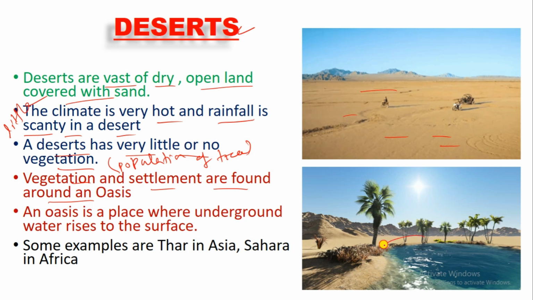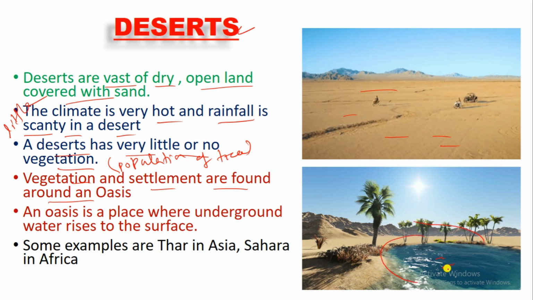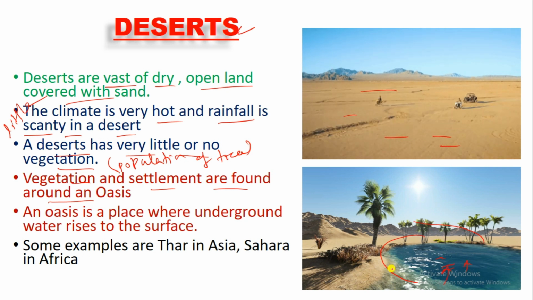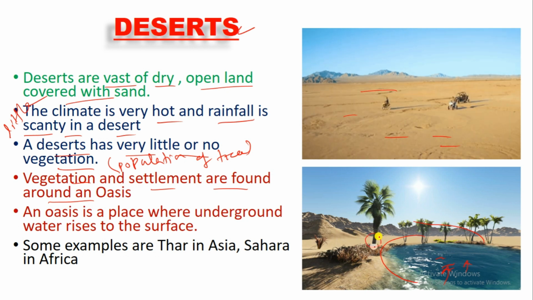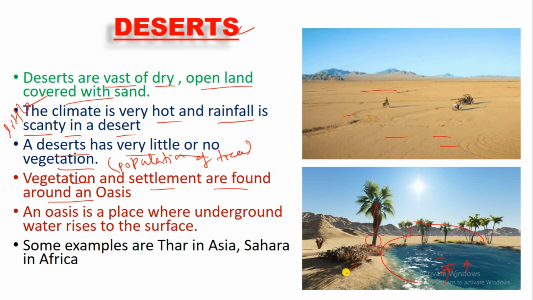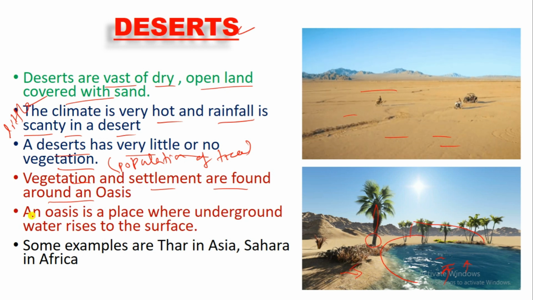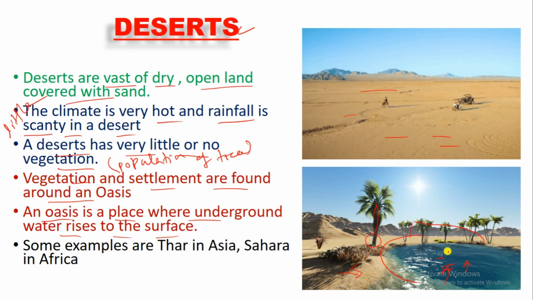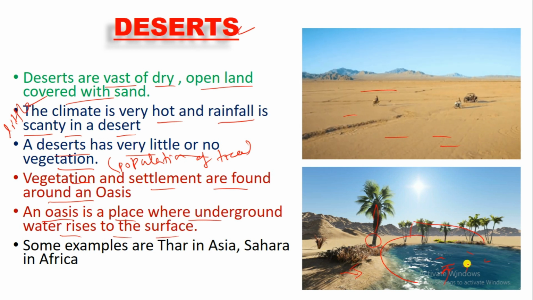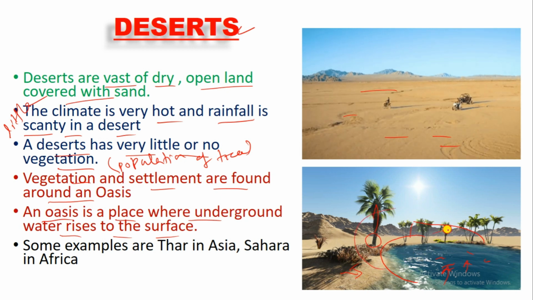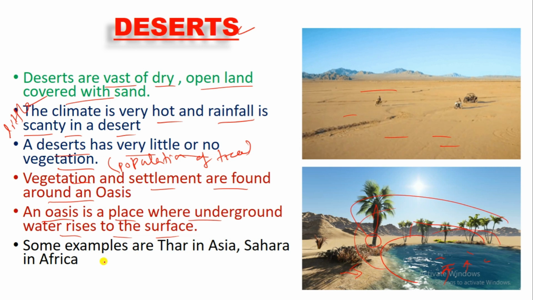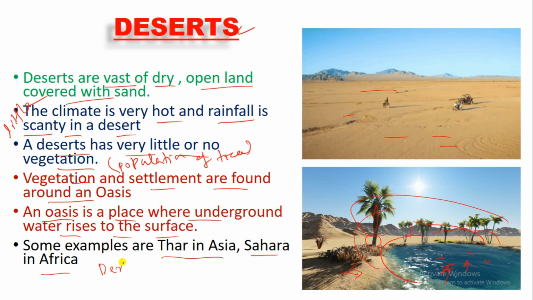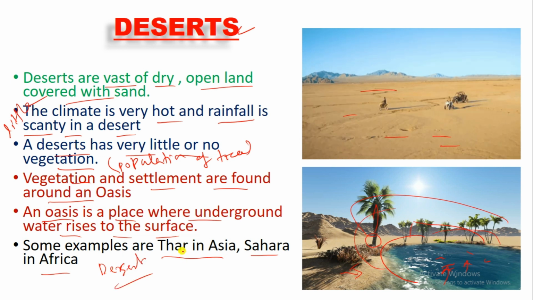So in deserts, this type of area is found where you can see water. This water comes out from the ground. That's why it is also called groundwater. So in this type of area in a desert, you can see some vegetation. That means some plants are there, and here you can find some animals also. An oasis is a place where underground water rises to the surface. This is an oasis where we can see underground water, and there is some vegetation. For example, the Thar in Asia and the Sahara in Africa are deserts. So what are the examples of deserts? Thar and Sahara.